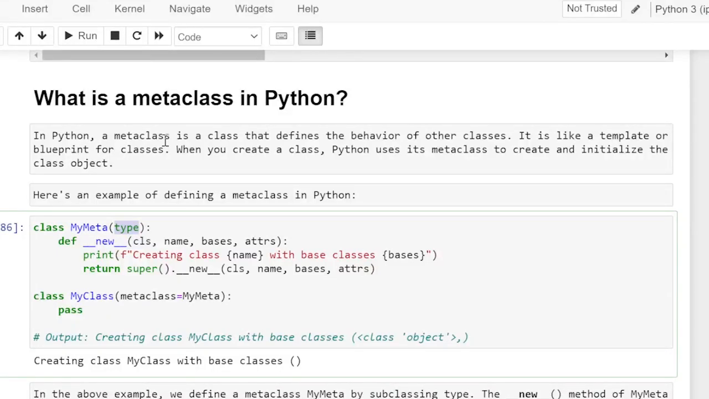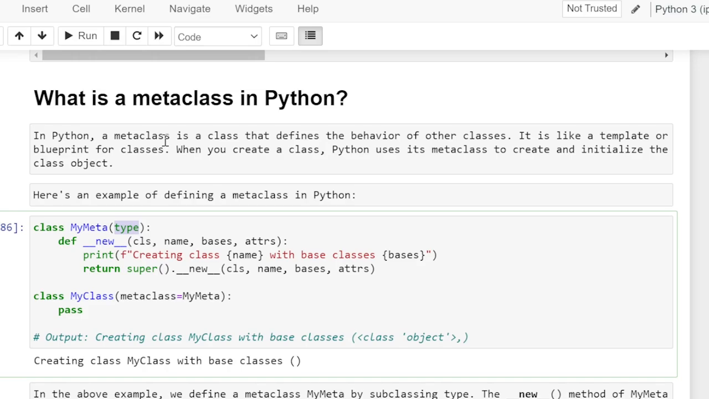What is a metaclass in Python? In Python, a metaclass is a class that defines the behavior of other classes. It is like a template or a blueprint for classes. When you create a class, Python uses its metaclass to create and initialize the class object.